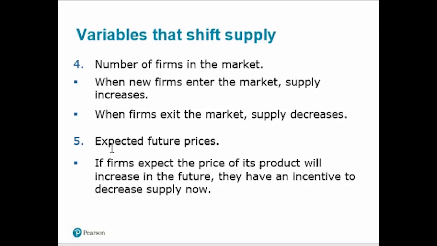And the last factor which shifts our supply curve is expected future prices. When a firm realizes that in future the price of the product is going higher, then they will hold back the supply of that good in order to earn more profit in future when the price goes higher.